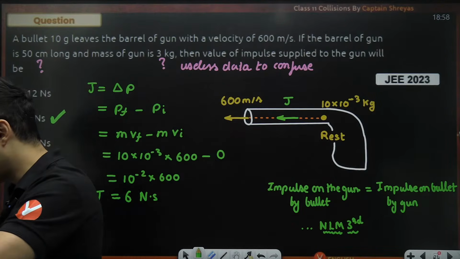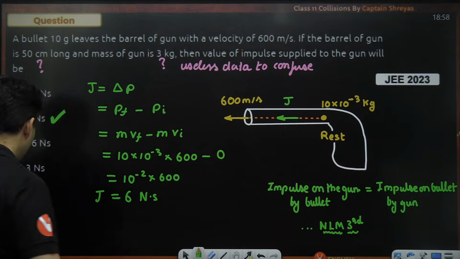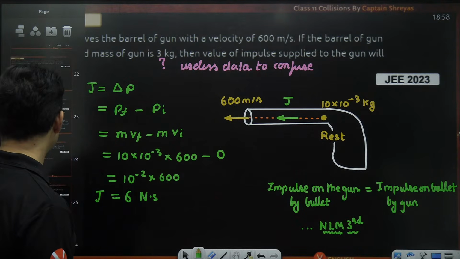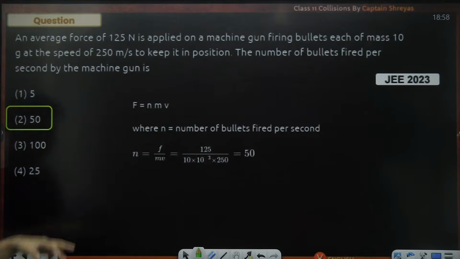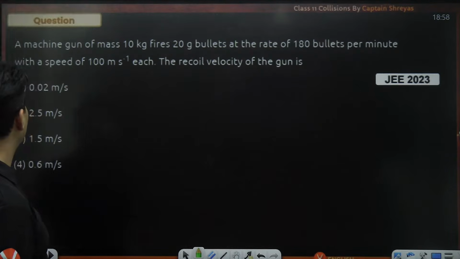Great. Very good. Dilip, all clear? Yes, option 2 is the right answer. Perfect, man. Option 2 is correct. Yeah, nothing wrong. Yes, see, it is 50 only. Cool. Moving on to the next question.